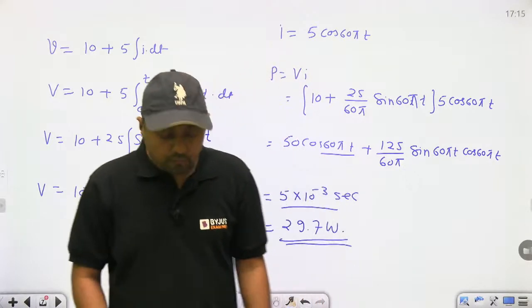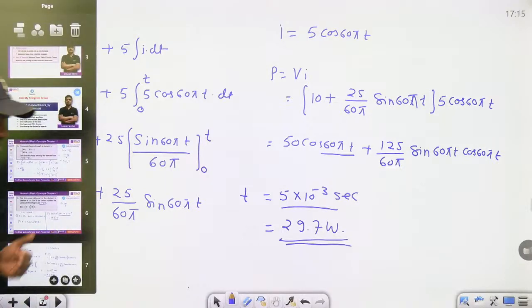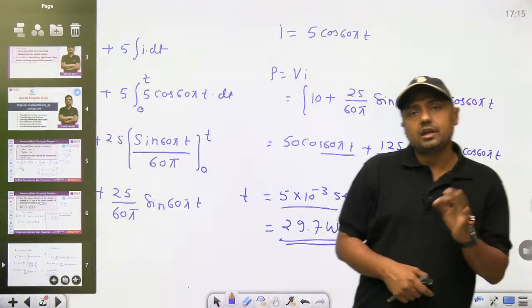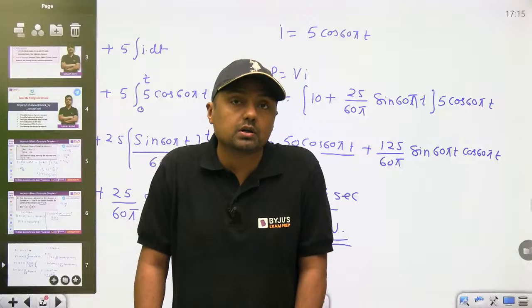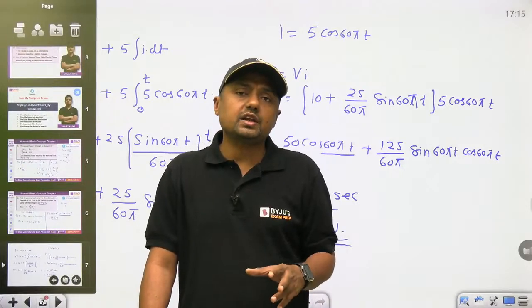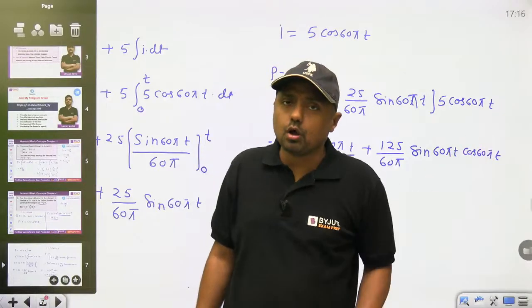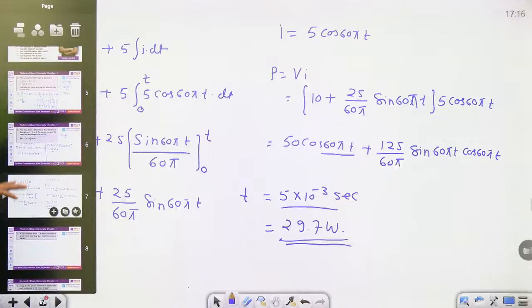Okay. Now this type of questions, first of all, how we can calculate them? Because in steady state analysis of sinusoidal signal, we have to calculate what? Instantaneous power. So what is the meaning of the instantaneous power? At a particular time, what will be the power? So in this way we can solve. Okay. Then next one, this is the check your answer. 29.7 you are getting, yes or no.